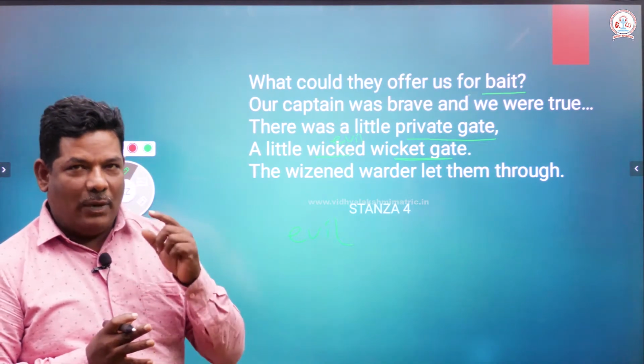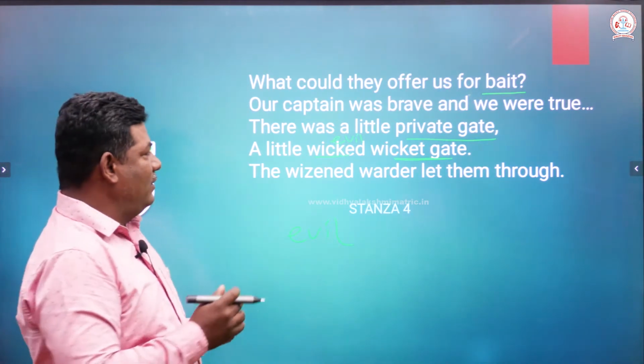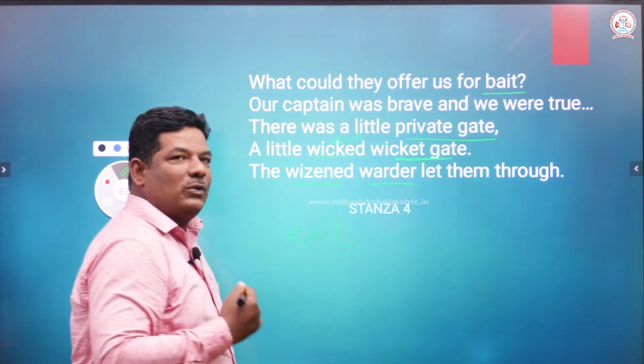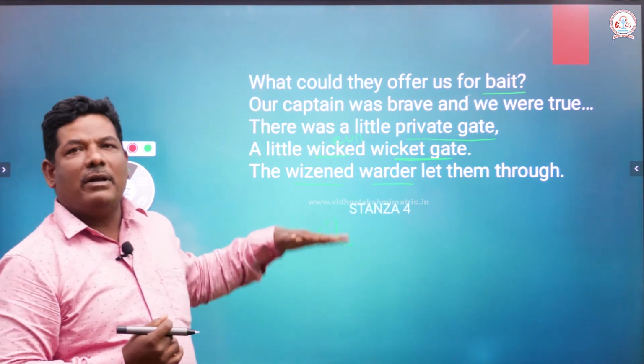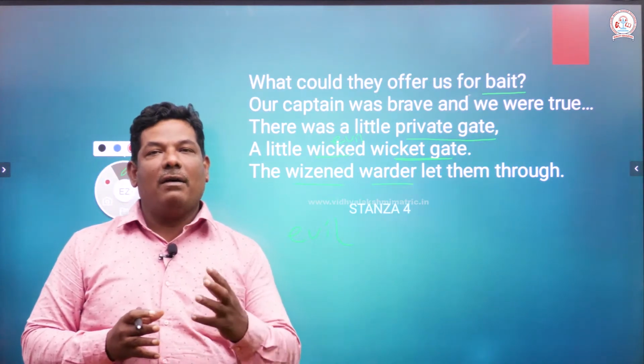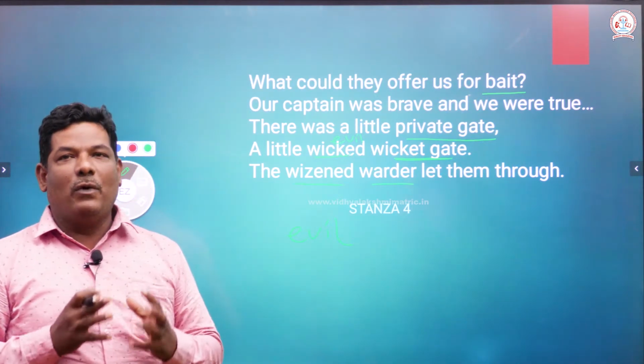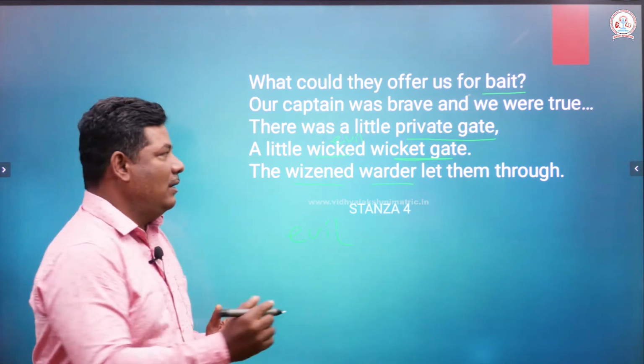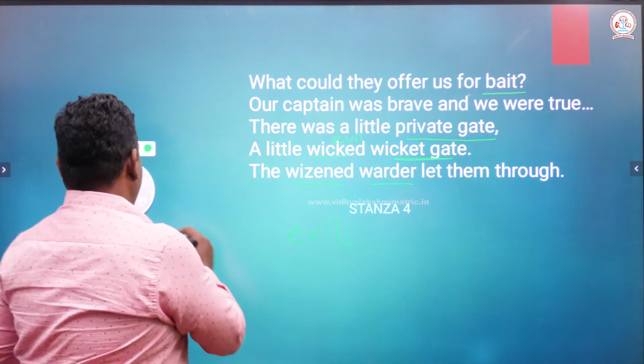What happens to that particular gate? The wizened warder led them through. This line is very important of all the lines that we have in this particular poem. Wizened, very old, warder, security guard.